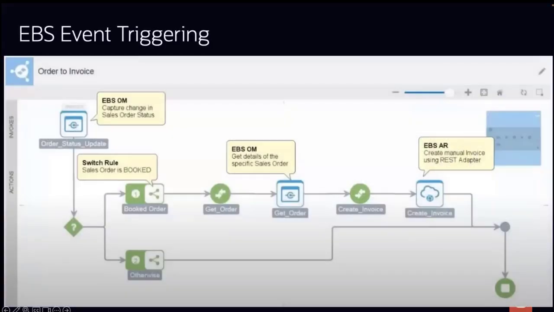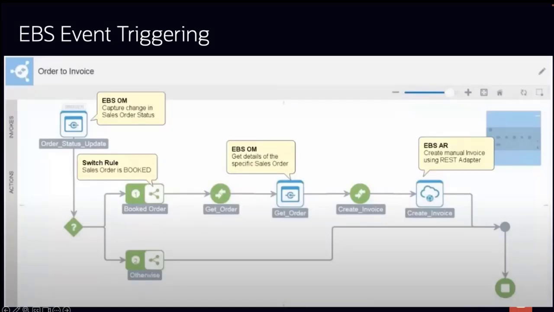The first use case is how Integration Cloud Service integrates with Order Management. It's another way to leverage the EBS adapter via events. So this is a real-time event kicking off an integration. Order Management uses a business event trigger to send a notification to each subscriber. When the order status changes, the subscriber can request to get more details from another sales order.